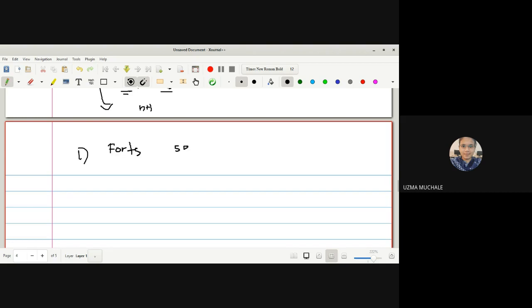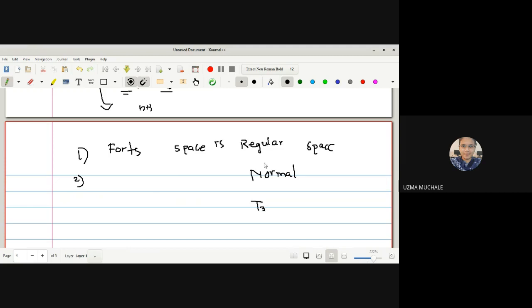Fourth space is a regular space. The next one is fourth space is a normal space. And fourth space is regular, T1 we have already proved.